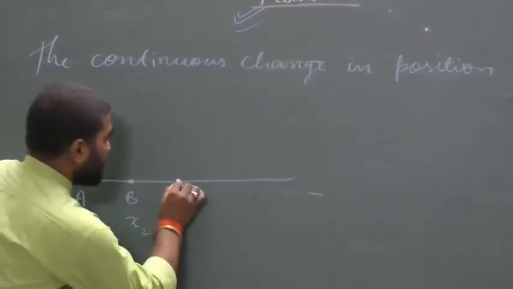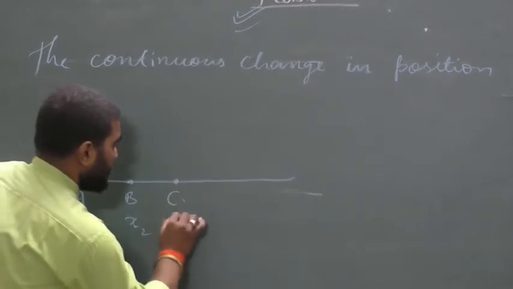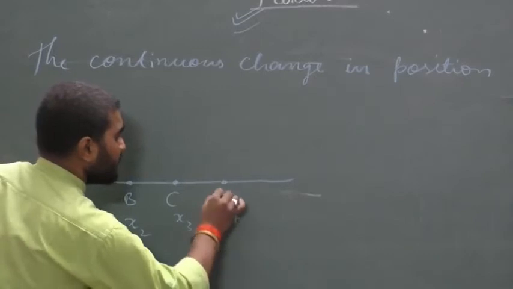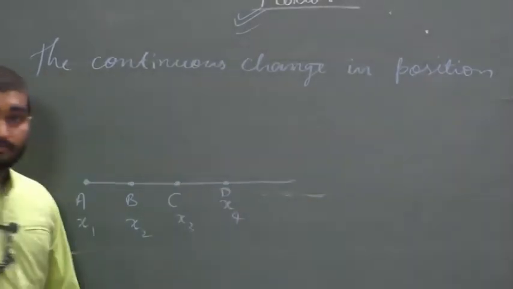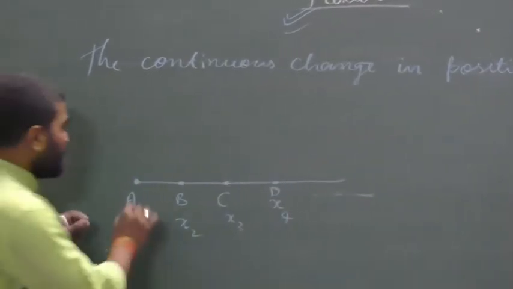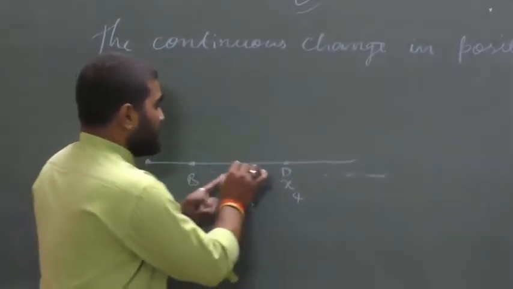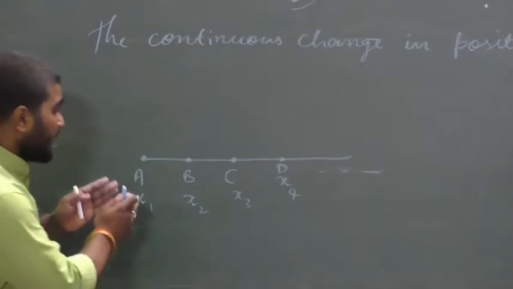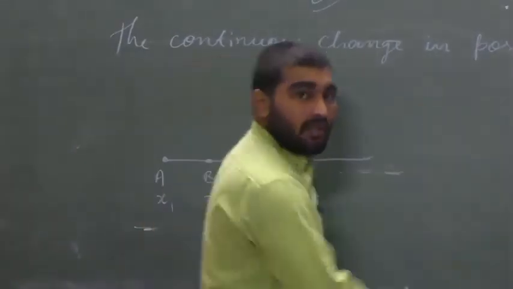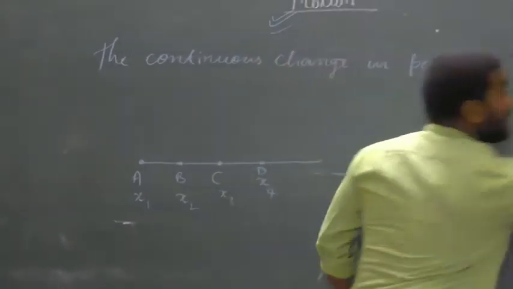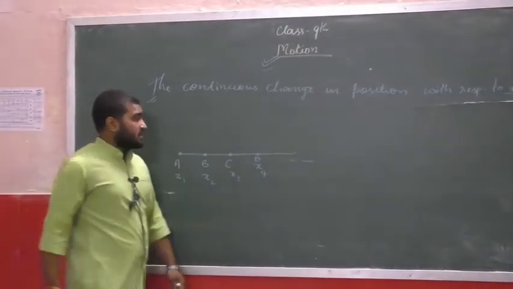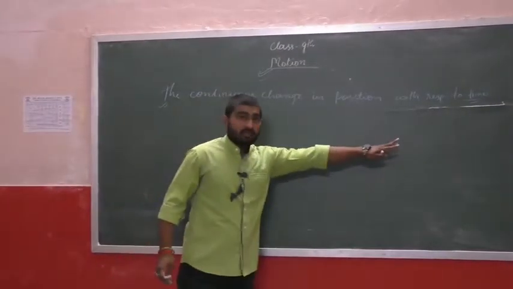After it, my position is x3, then x4, and so on. So here I am moving from A to B to C to D and so on. So here is continuous change in position with respect to time. So the continuous change in position with respect to time is known as motion.